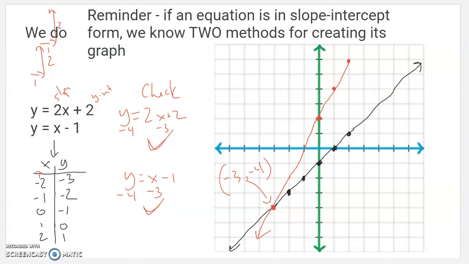That's what we're doing. We graph the two lines and we find the point where they intersect, and that ordered pair is the solution to both. In order to do that, you need to be confident using at least one method to make the graph, either the xy table or the slope and the y-intercept, or both. I did one of each just to help out, but either one is fine.